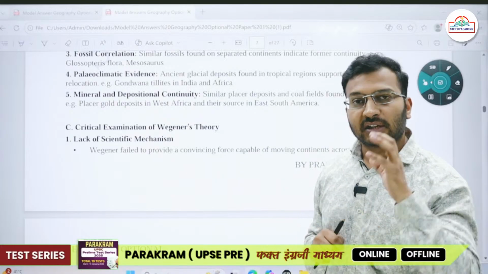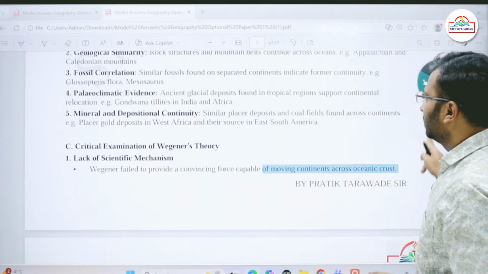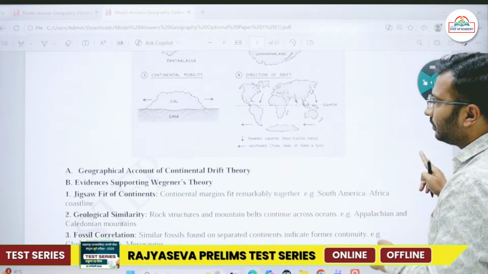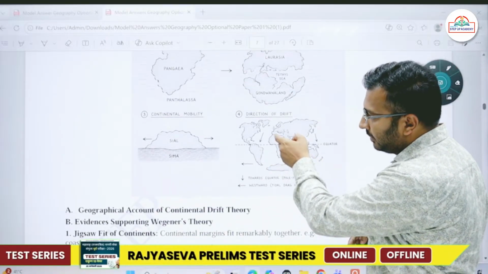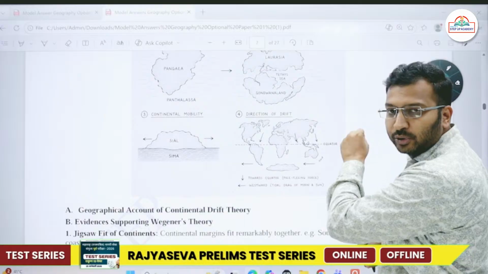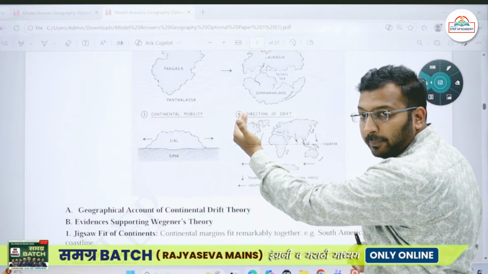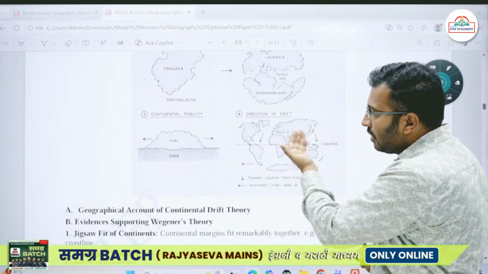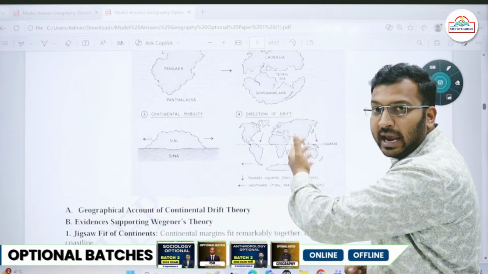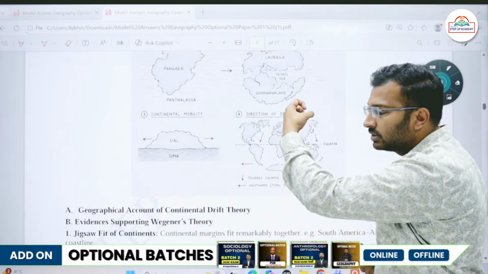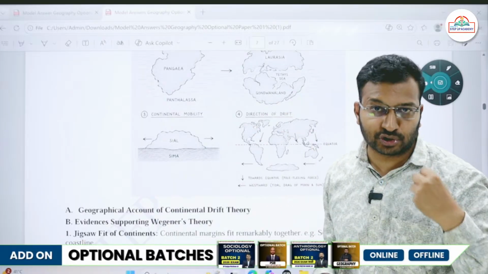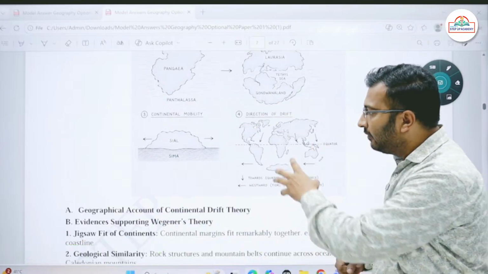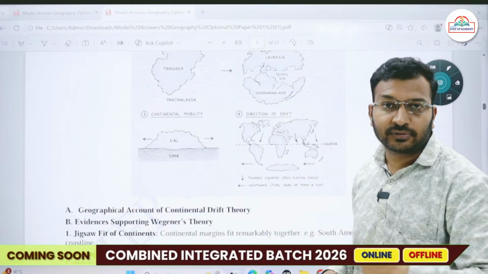See, just imagine the continents. I'll use this diagram. Just imagine South America and North America, they were joined together and they have now drifted apart thousands of kilometers. We have a huge Atlantic Ocean in between. So, for this westward movement, had the sun and the moon's gravitational pull been so strong, then it would have literally stopped the rotation of the earth.